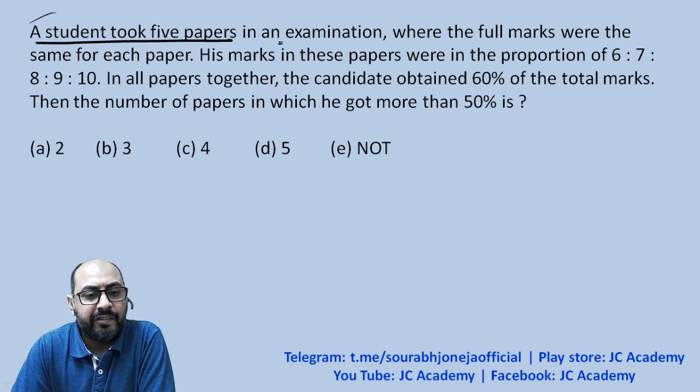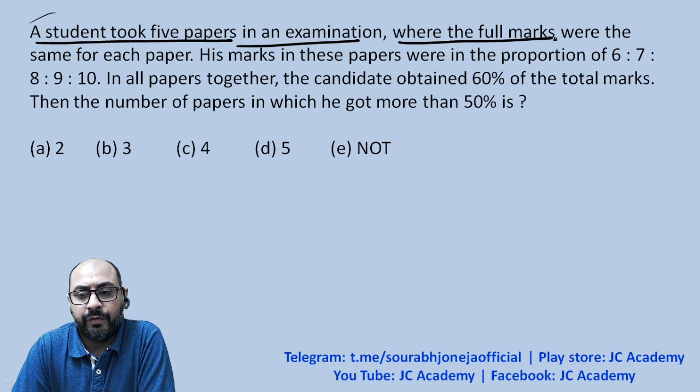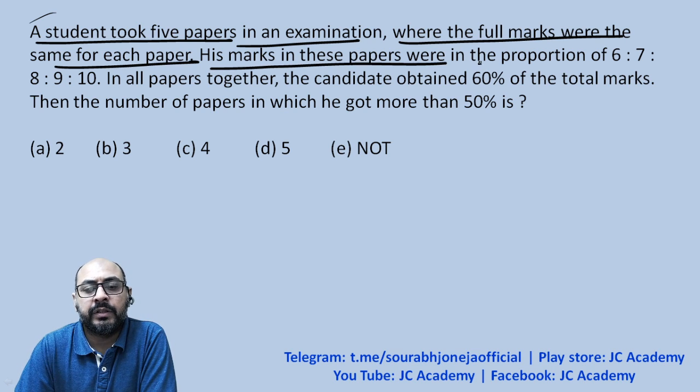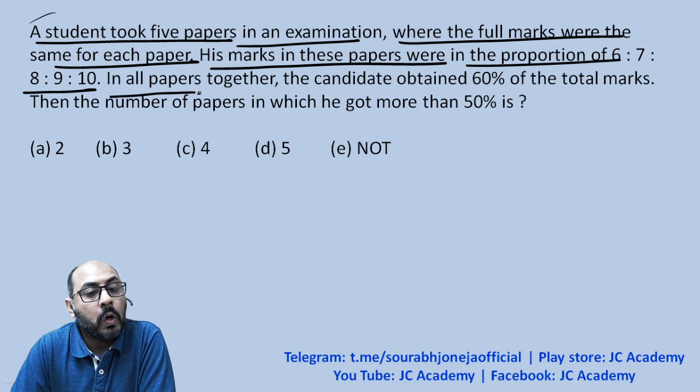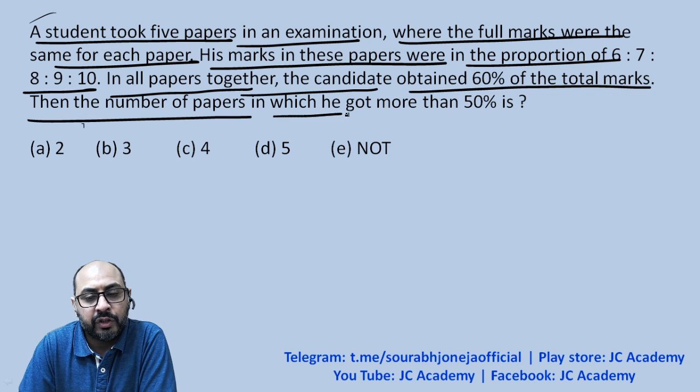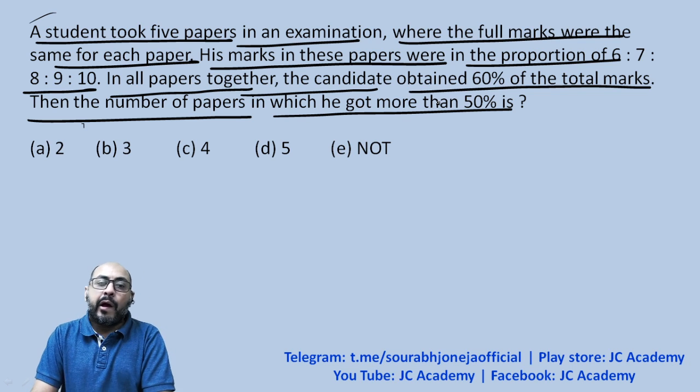A student took 5 papers in an examination where the full marks were the same for each paper. His marks in these papers were in the proportion 6:7:8:9:10. In all papers together, the candidate obtained 60% of the total marks. Then the number of papers in which he scored more than 50% is how much?